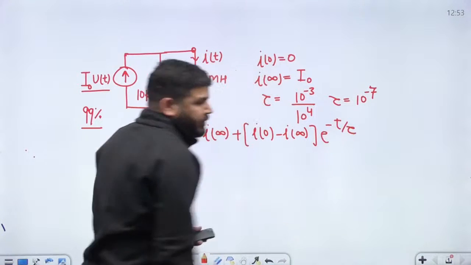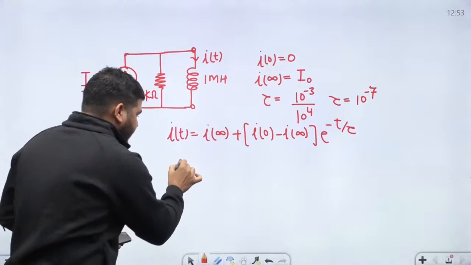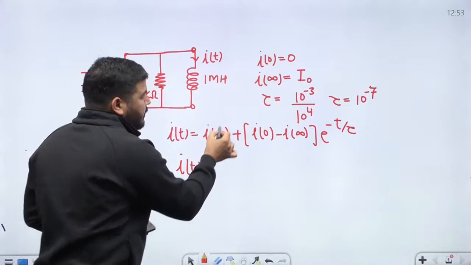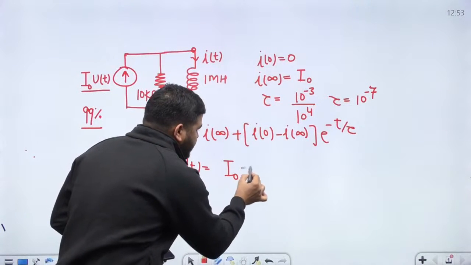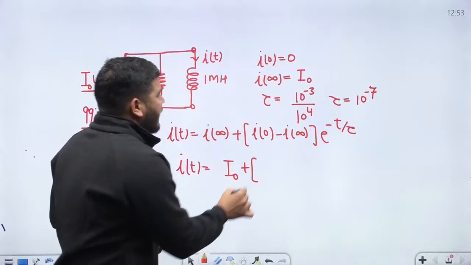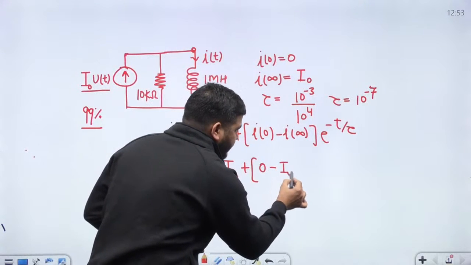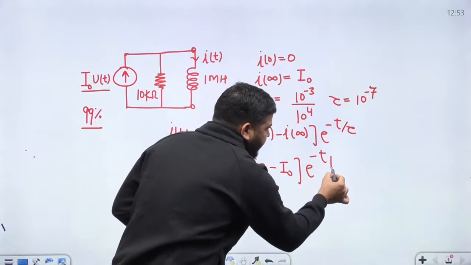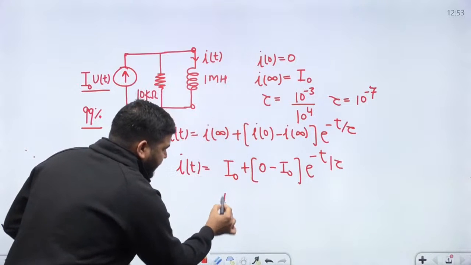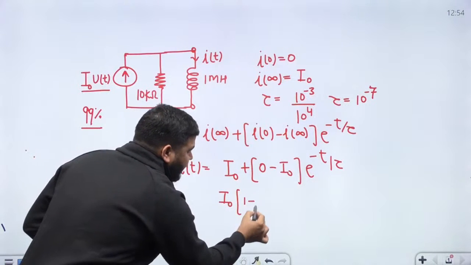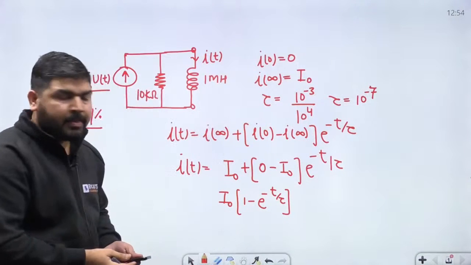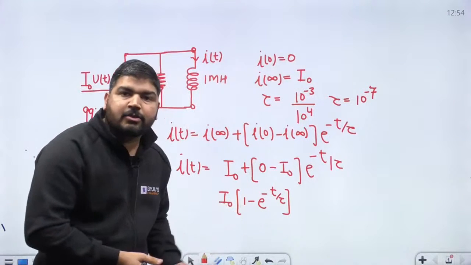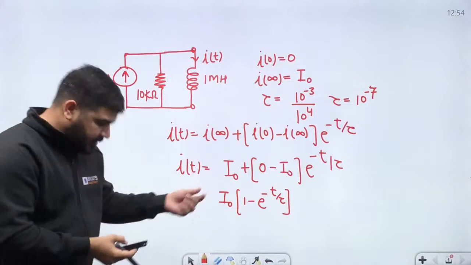So it's a simple question. Now you can write the direct current equation. I infinity is I naught, so I(t) equals I naught plus (I0 minus I naught) e to the power minus t by tau. I0 is 0, so minus I naught e to the power minus t by tau. Now you can simplify this. I naught is common: I naught times (1 minus e to the power minus t by tau). We need to calculate the time by which this current has reached 99% of this value.